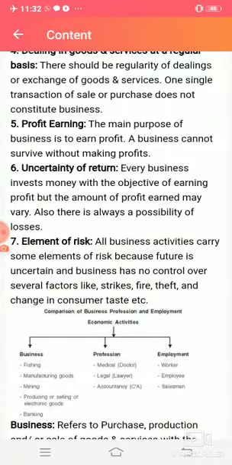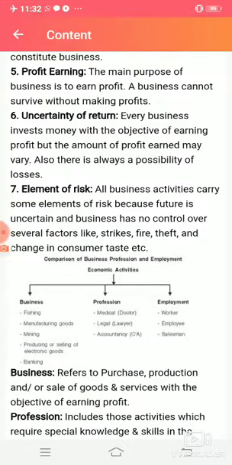Profit earning is the main feature of business: whenever any business is started by an organization owner, the main motive of the business is to earn profit. A business cannot survive without making profit. Uncertainty of return is another feature of business, that whenever any organization starts out, they invest money.